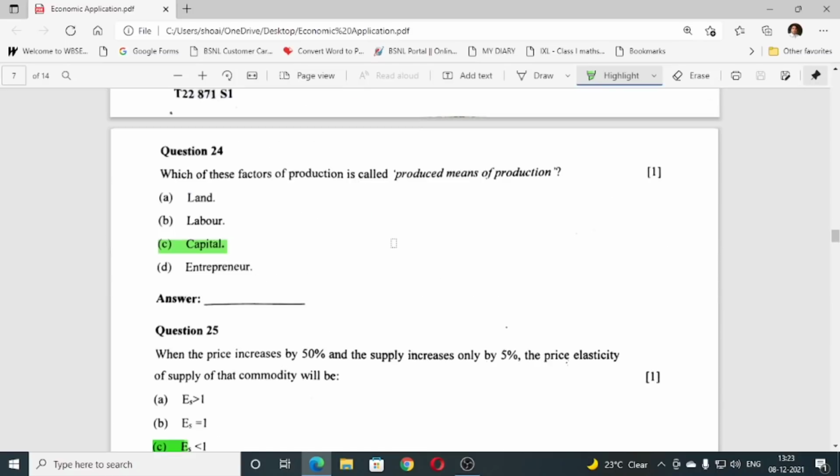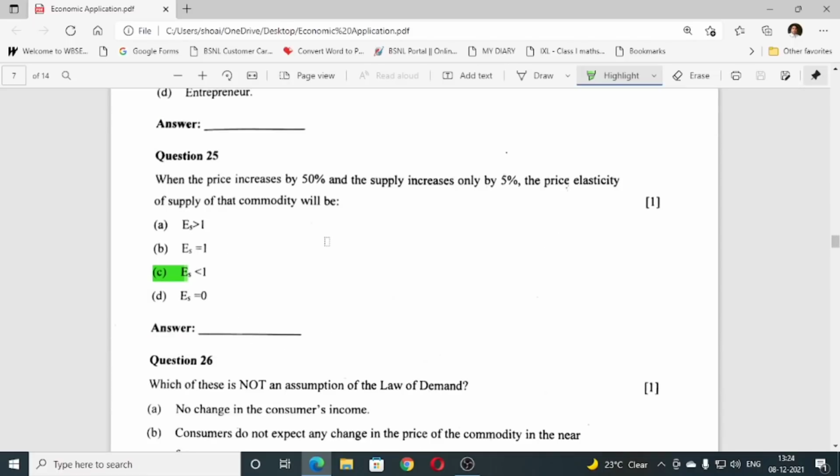24, which of these factors of production is called produced means of production? Answer is capital. Question number 25, when the price increases by 50% and the supply increases only by 5%, the price elasticity of supply of that commodity will be C. Okay, ES is lesser than 1. This is the one.